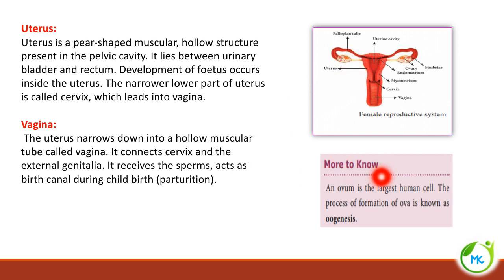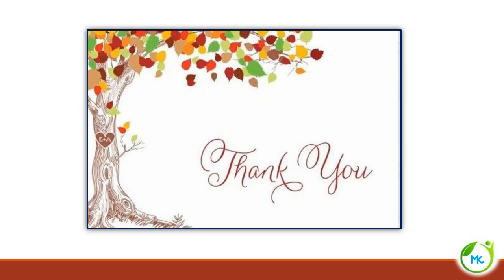And more to know, an ovum is the largest human cell and the process of formation of ova or the egg is referred to as oogenesis. Genesis means formation, oogenesis, formation of ova. So in this part of the video, we have seen in detail about the male and the female reproductive system.